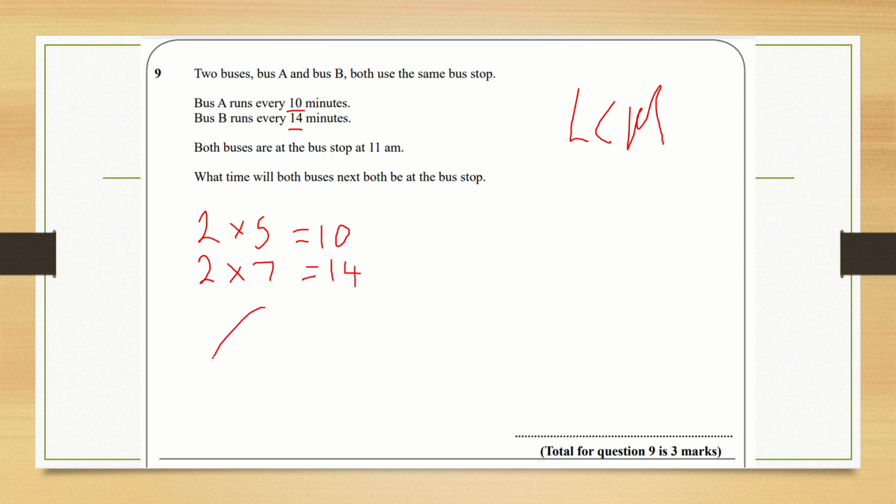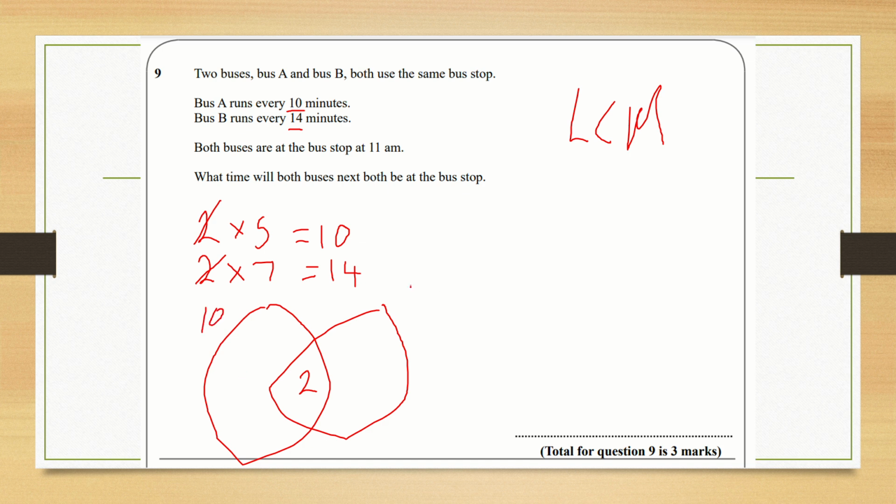So then we draw a Venn diagram again. They both contain 2, so 2 in the middle. If we say we have 10 on this side and 14 on this side, we're going to have a 5 there, because the 5 gives us the 10, and 7 on that side. Then to find the lowest common multiple, like before, we just multiply all the numbers in the diagram together. So we're going to do 2 times 5 times 7. It's going to go to 70.